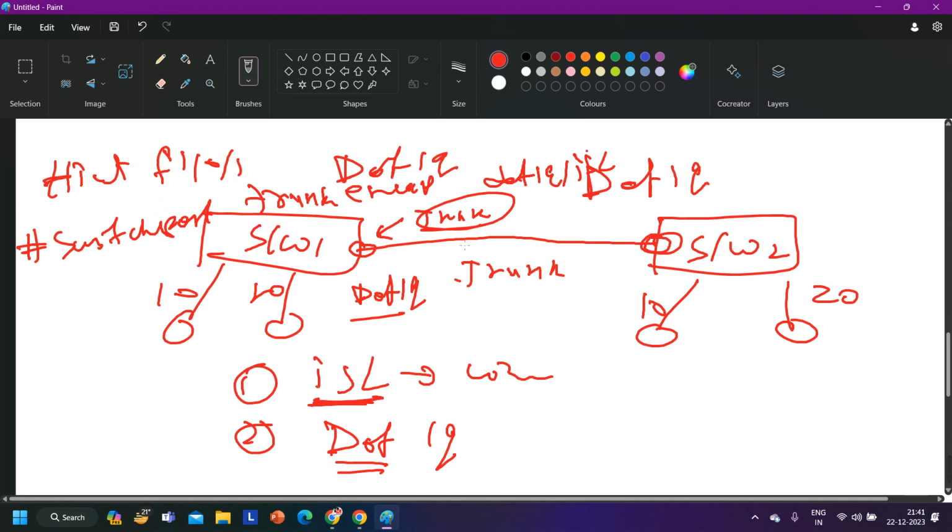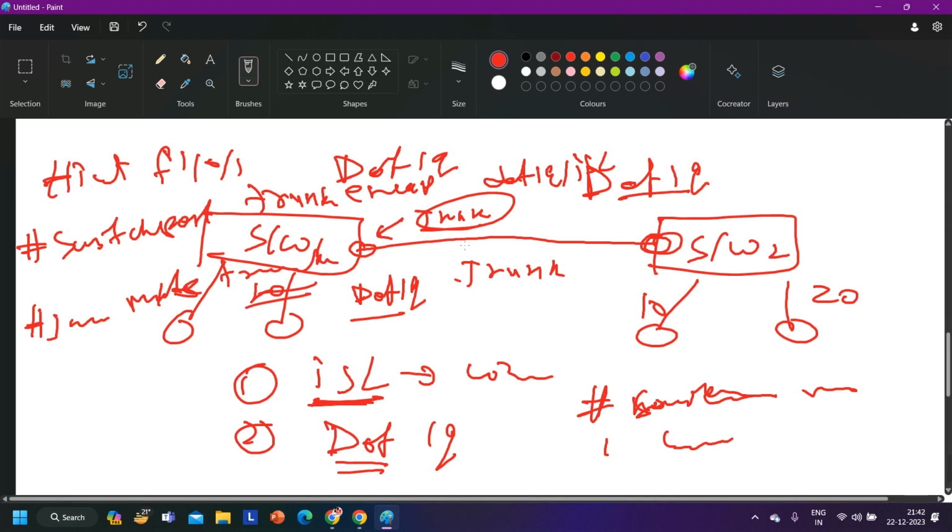Actually, on the interface we have two commands: switchport nonegotiate and switchport negotiate. By default, the switchport negotiate command is running. Switchport negotiate is a hidden command on all interfaces. After defining the encapsulation protocol, we can run the command switchport mode trunk.